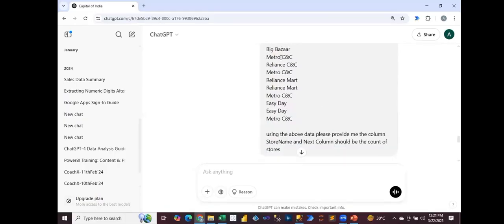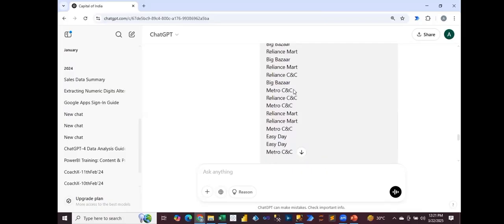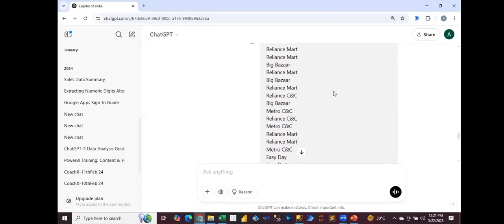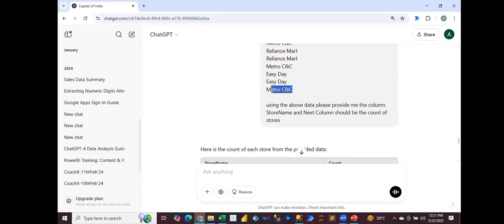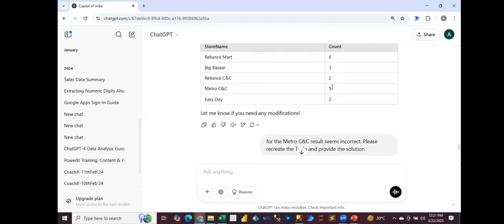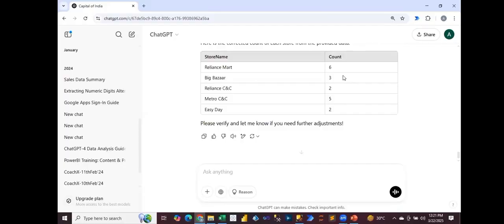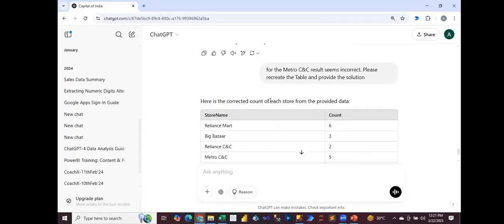1, 2, 3, and 4. It is picking from this image, right? So still it is giving you this 5, right? But it is not giving you the 4, correct? The rest of the things it is giving you this one. And it says, here is the corrected count of each store, right?